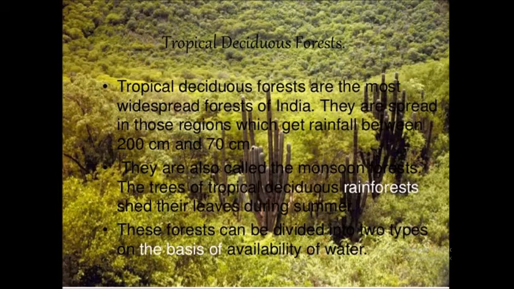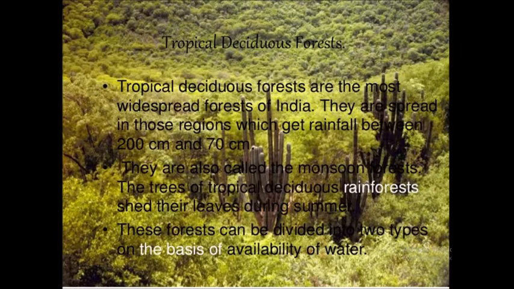Next is the tropical deciduous forest. These are the most widespread forests of India. Yes, this is the vegetation we observe basically in our surroundings, that is the tropical deciduous type of forest. They are called the monsoon forest and spread over the region receiving rainfall from 200 centimeter to 70 centimeter. Yes, the rainfall is less compared to the evergreen forest.